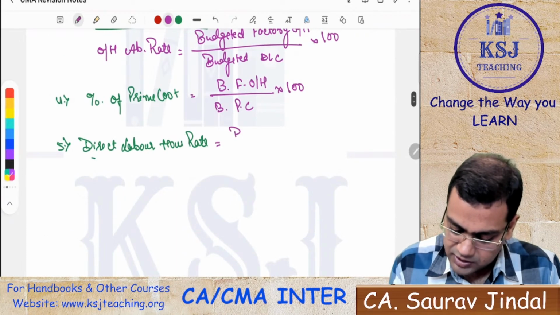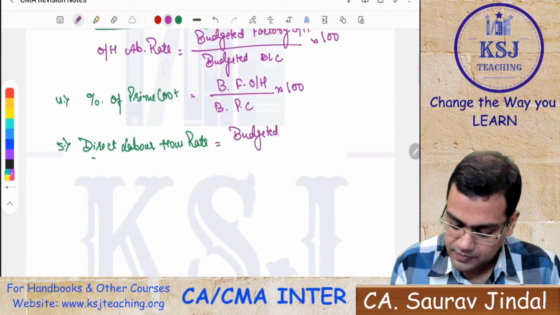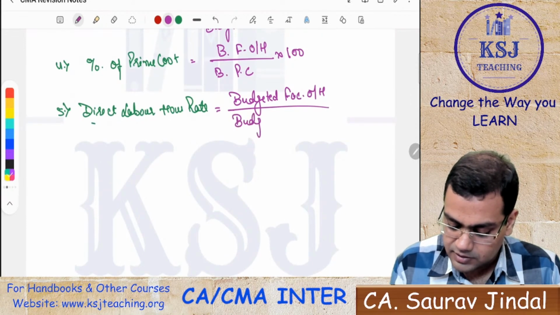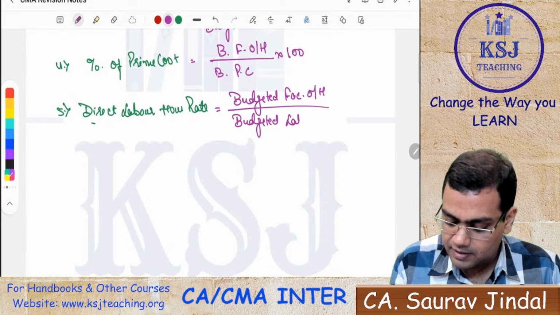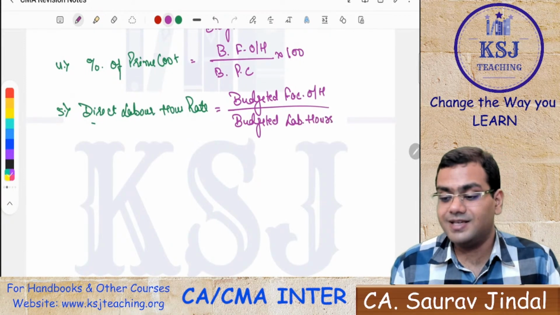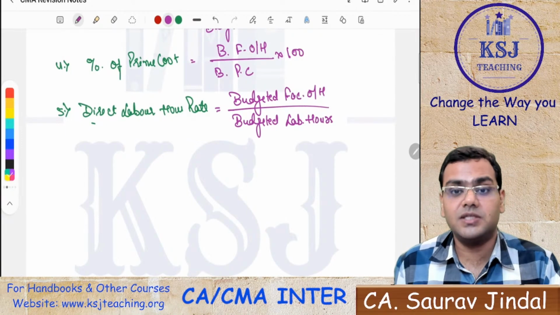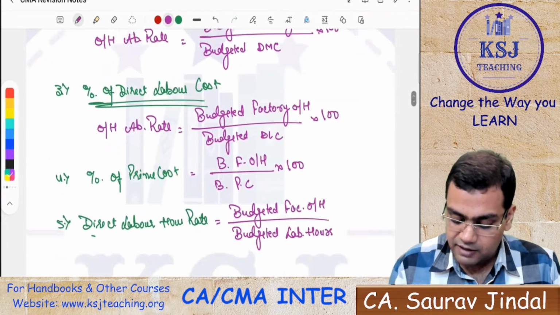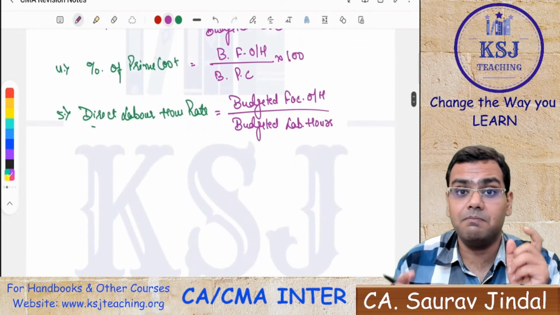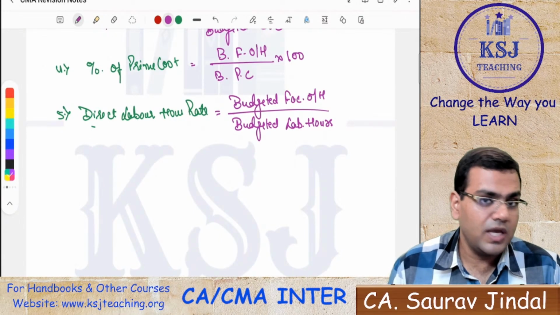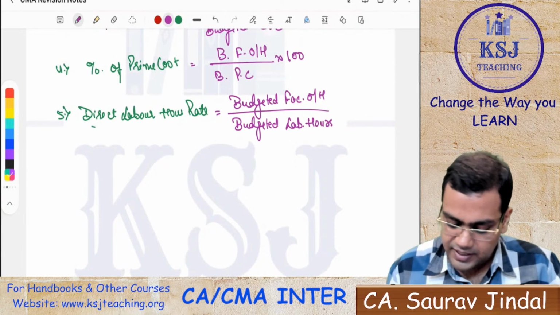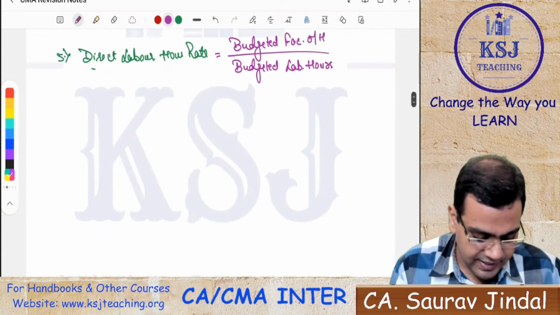So it will be budgeted factory overheads divided by budgeted labor hours, right? Now this is not a percentage, this is the cost per hour. We calculate a percentage only when we are comparing cost with cost, right? Here we are not comparing cost with cost, we are comparing the cost with the hours. So we cannot calculate it as a percentage.